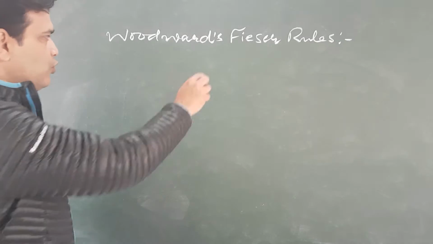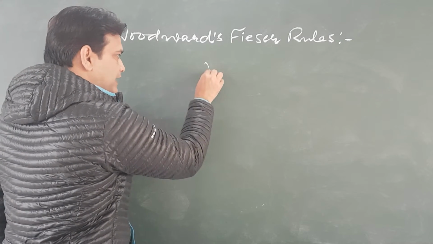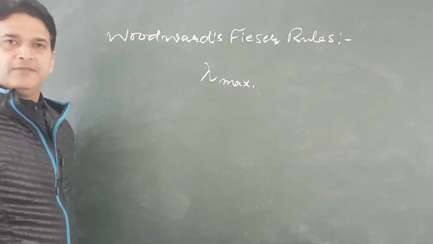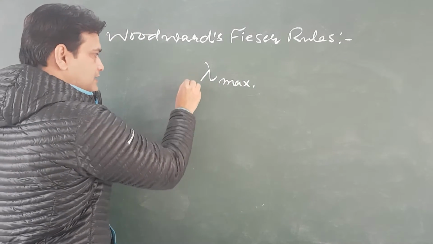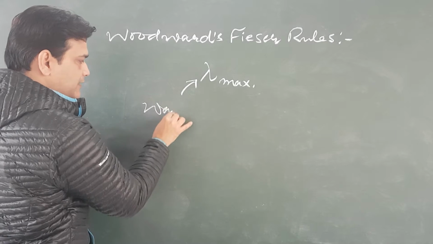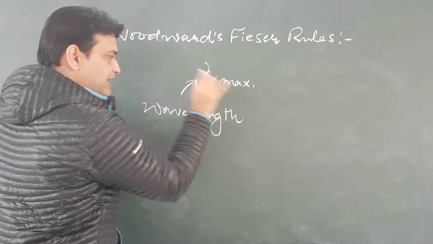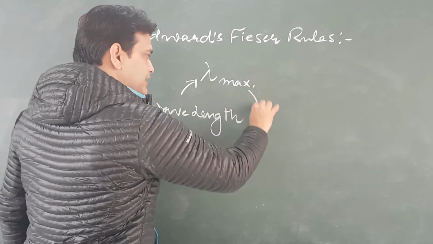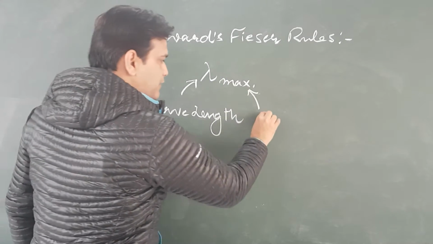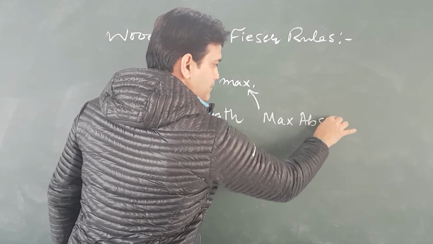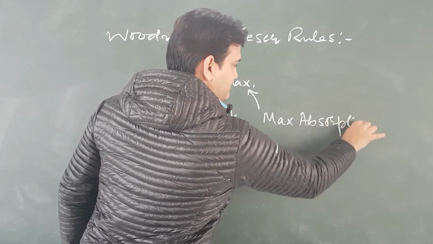And in these rules, we will calculate lambda maximum, where lambda stands for wavelength and maximum stands for maximum absorption.